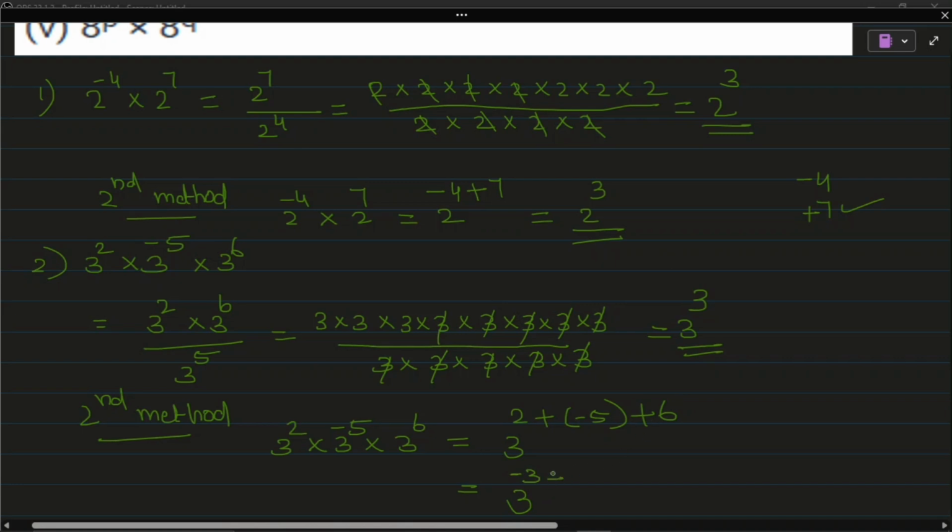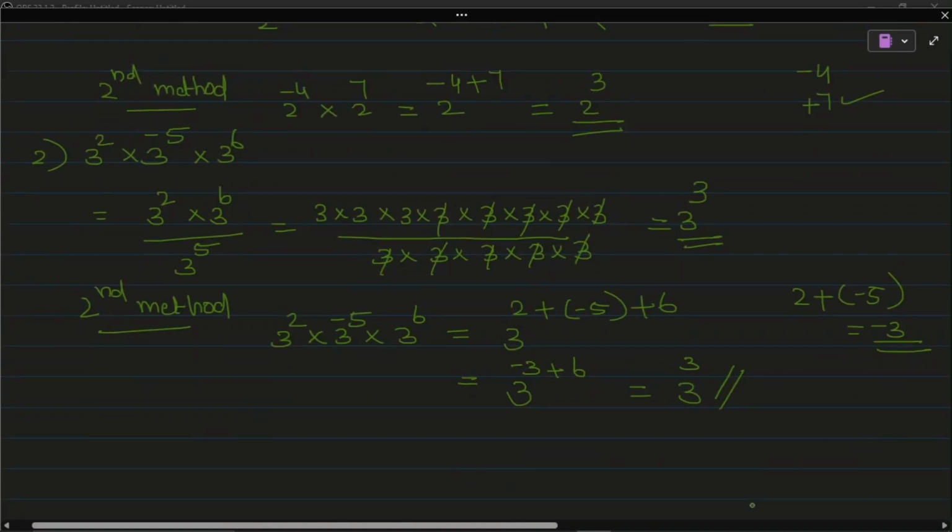Now minus 3 plus 6. Here 2 plus minus 5 I wrote separately, and the answer is minus 3. Now minus 3 plus 6. Here also one number negative, one number positive. So subtract and put the sign of big number. So 3 raised to 3. That is the answer. So any of the two methods you can choose.